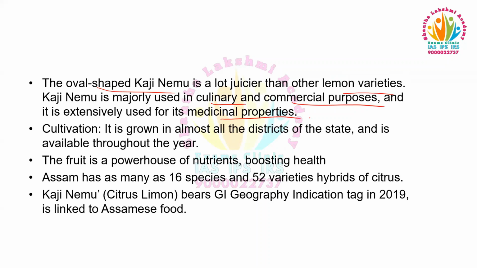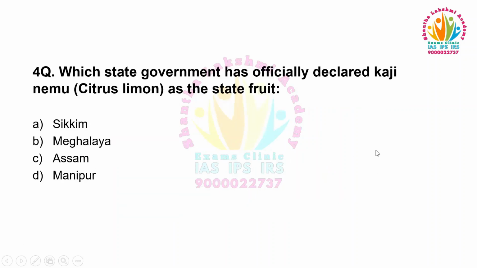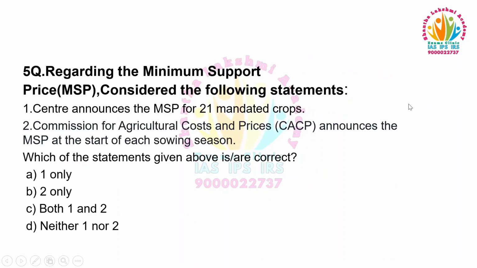Cultivation: it is grown in almost all the districts of the state and is available throughout the year. The fruit is a powerhouse of nutrients, boosting health. Assam has as many as 16 species and 52 varieties of citrus hybrids. Kaji Nemu bears a GI, geographical indication, tag since 2019 and is linked to Assamese food. So the answer is C, Assam. Moving to the next question.